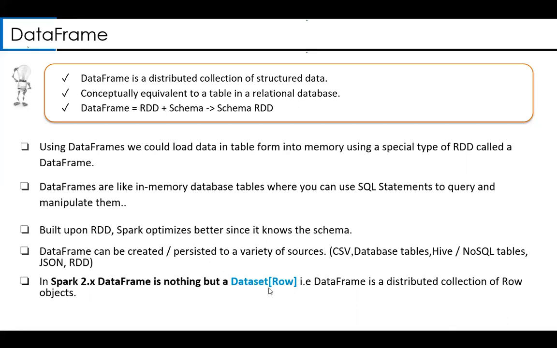Why am I stressing on this? If you look into the Spark documentation, you don't have anything called data frames. I will show you. There is nothing called data frame. Whenever anybody refers to data frame, it is nothing but data set of row objects. So when I create a data frame, it is nothing but a data set of row objects. This point is very, very important to be remembered. So a data frame, as I told you, is a distributed collection of row objects.